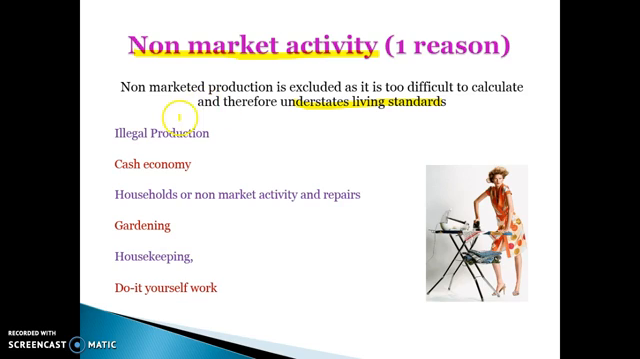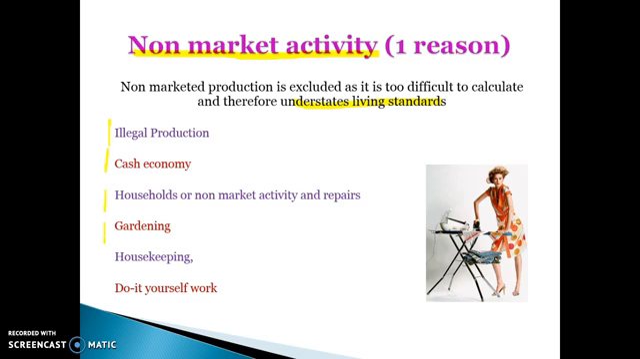Whenever you talk about non-market activity as an answer, as one of the limitations, don't talk about these individually, talk about them all as one. So if you got this question, you would say one limitation of GDP statistics is that it doesn't include non-market activity and therefore underestimates our true living standards.